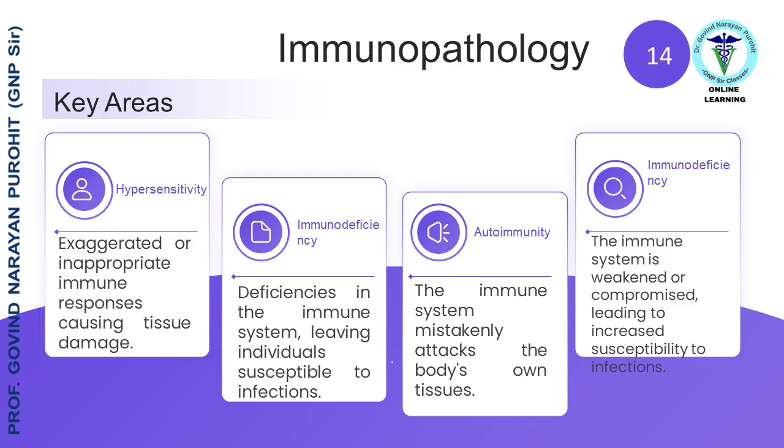to infections. These can be congenital, present from birth, or acquired, developed later in life. Autoimmunity: the immune system mistakenly attacks the body's own tissues, leading to conditions like rheumatoid arthritis, multiple sclerosis, and type 1 diabetes. Immunodeficiency. The immune system is weakened or compromised, leading to increased susceptibility to infections. This can be caused by various factors, including genetic defects, malnutrition, certain medications, and infections like HIV, AIDS.